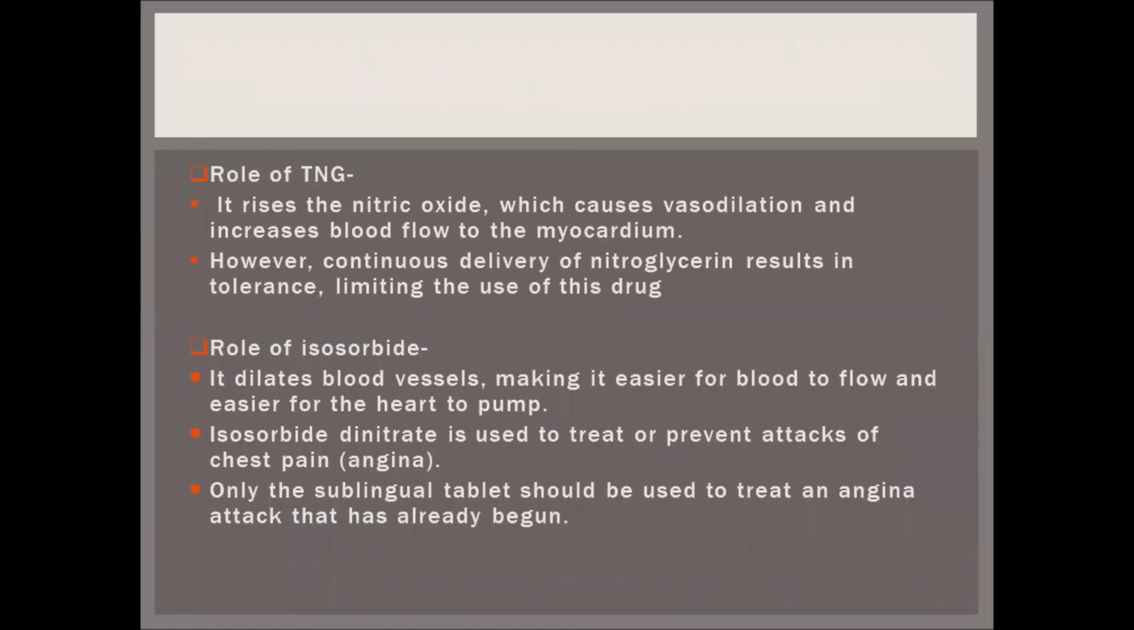Role of nitroglycerin. It raises the nitric oxide, which causes vasodilatation and increases blood flow to the myocardium. However, continuous delivery of nitroglycerin results in tolerance, limiting the use of this drug. Role of isosorbide. It dilates the blood vessels, making it easier for blood to flow and easier for the heart to pump. Isosorbide dinitrate is used to treat or prevent attacks of anginal chest pain.